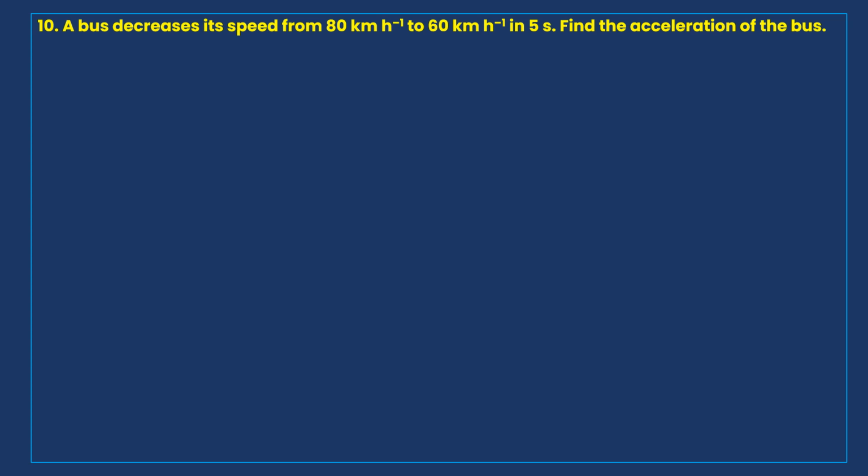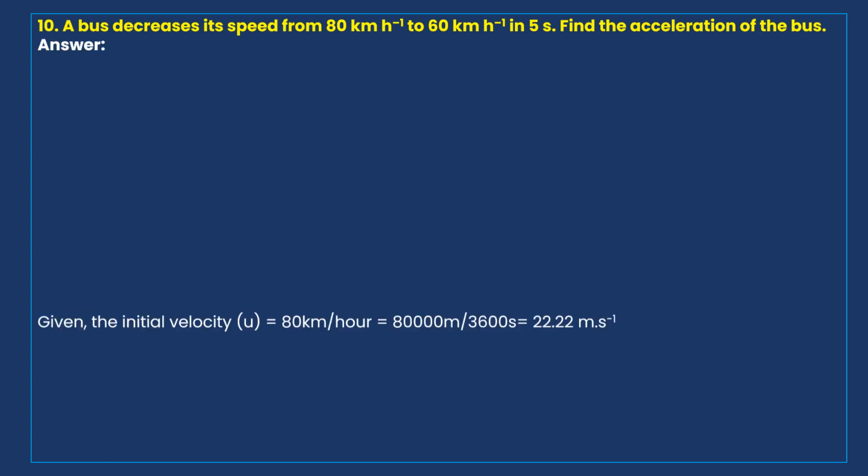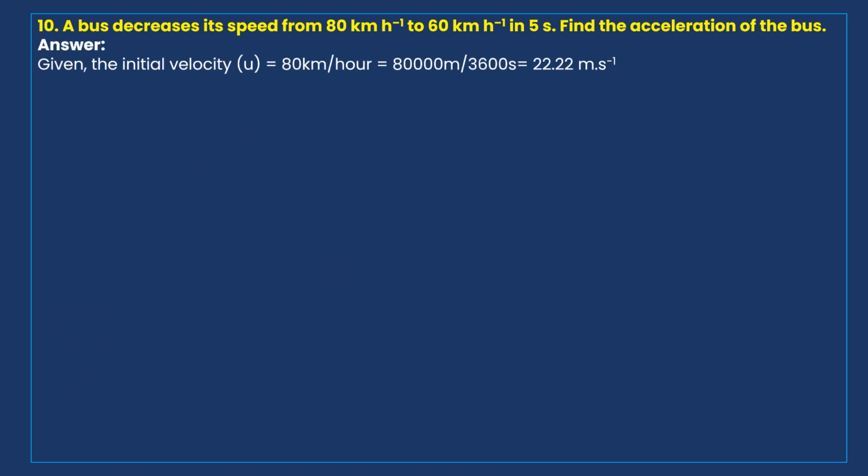Right. Now you'll see the data. Given the initial velocity u as 80 kilometers per hour. Since time is given in seconds, we have to convert kilometers per hour to meters per second.